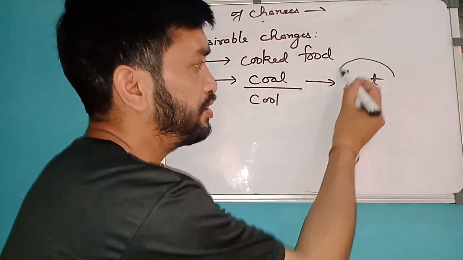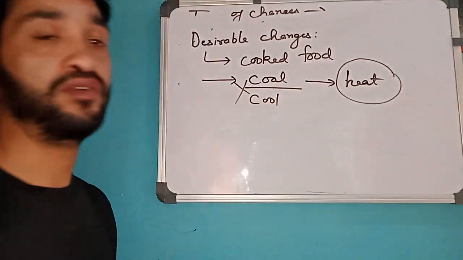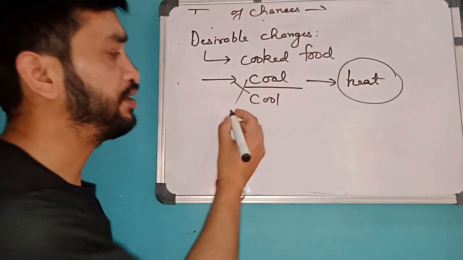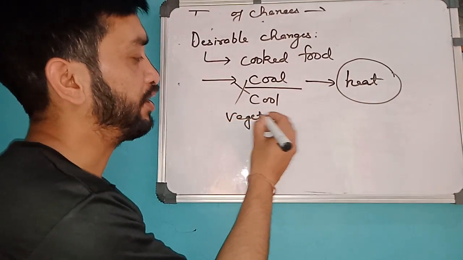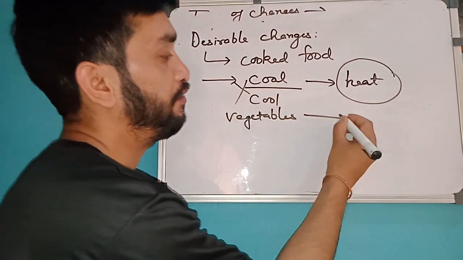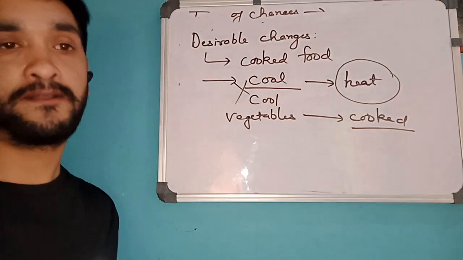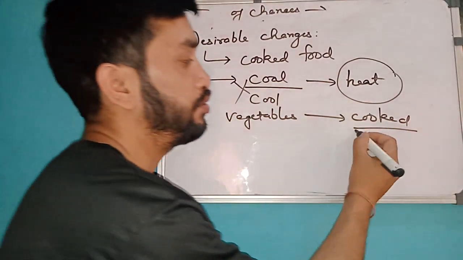So you are interested in this type of coal, not in this type of coal. So this is undesirable, this is desirable. In the same way, vegetables from the market, if they get cooked, then this is your desirable change. You want this thing to happen.